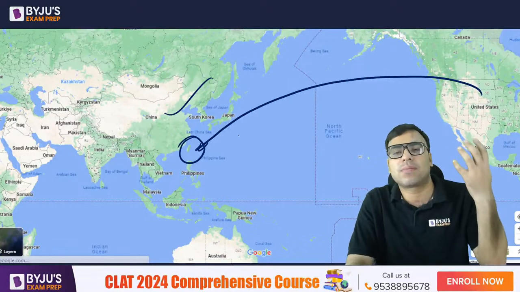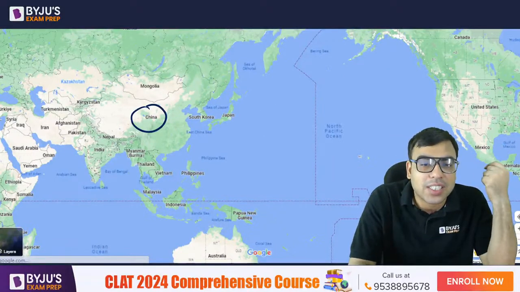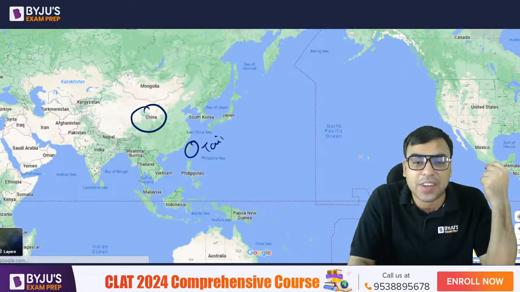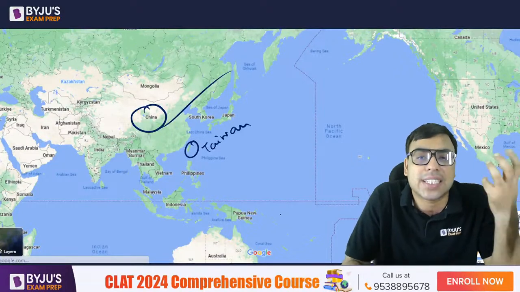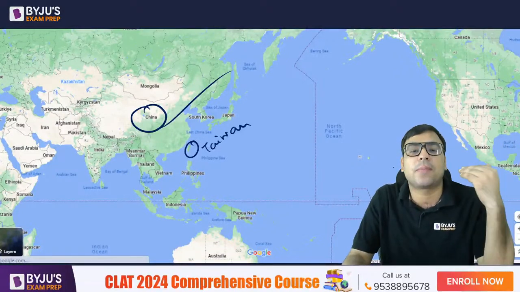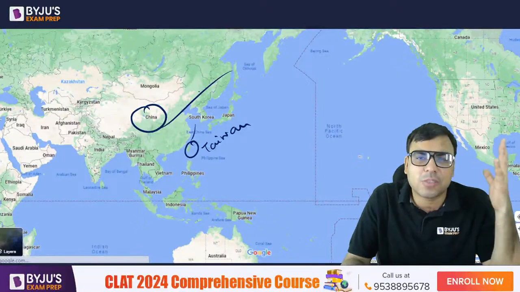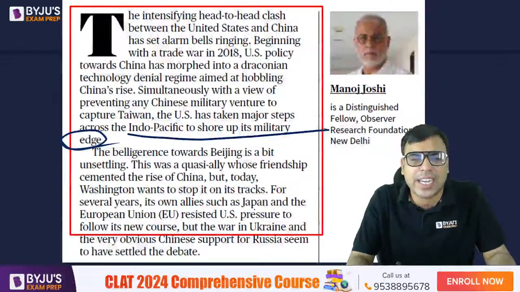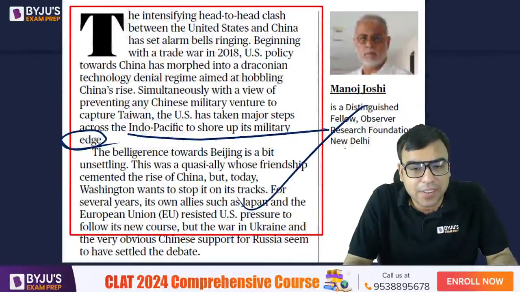Okay, now when US is actually trying to become close with Taiwan, the China is not liking it, because there is a long drawn history of China having not good relation with Taiwan. In fact, China do not recognize Taiwan as a separate country. It believes that it is their part. ठीक है. तो उसमें बहुत लंबा चौड़ा history. We are not going in detail. So just have an idea about that.